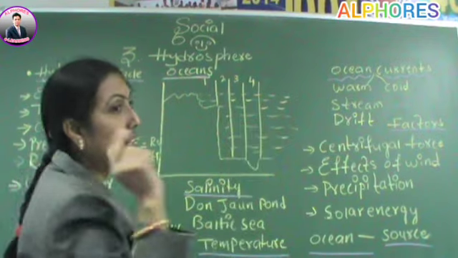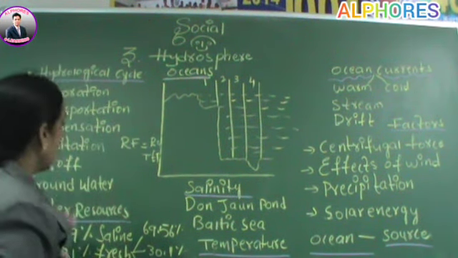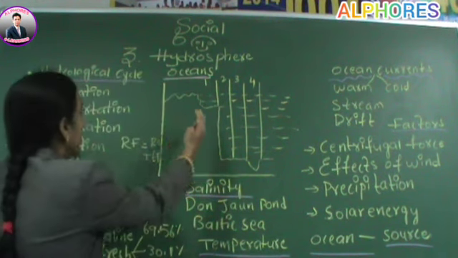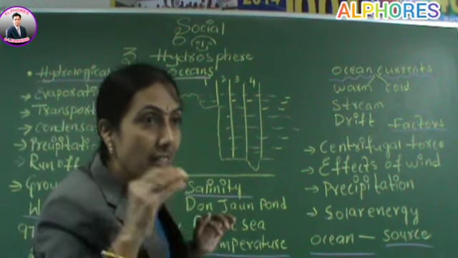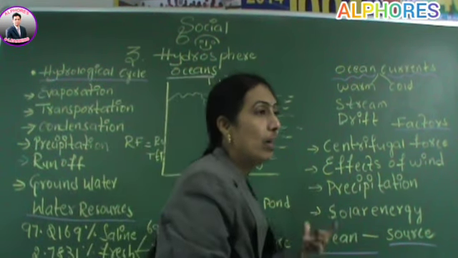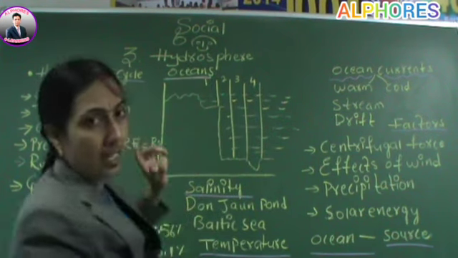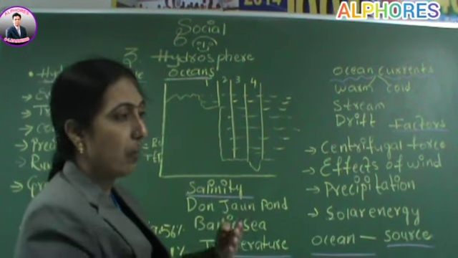The Pacific Ocean we will find on either side. For the Atlantic Ocean, here North America and South America are located, and here Europe and Africa are located. Between them, the Atlantic Ocean is present. Very easy to remember: the Indian Ocean is present below India. On the north side is the Arctic Ocean, and on the south side is the Antarctic Ocean.